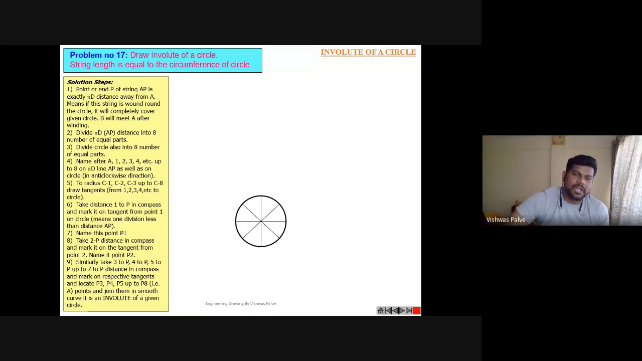So you can divide it into 12 equal parts or you can divide it into 8 equal parts. What will be the procedure for dividing a circle into 8 equal parts? Yes, anyone?